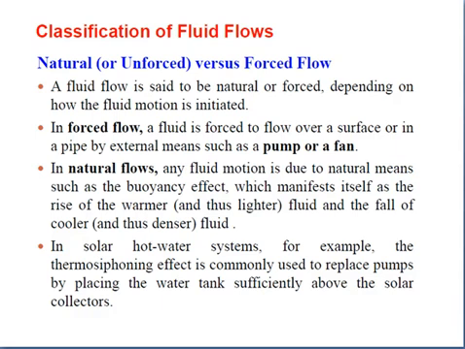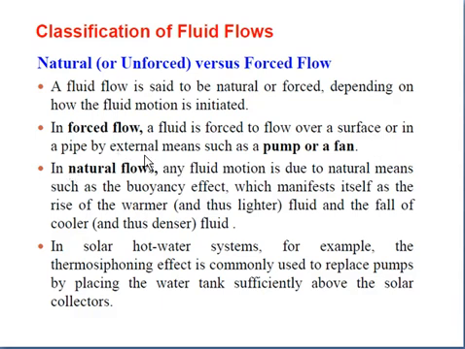Now next is natural, that is unforced, versus forced flow. A fluid flow is said to be natural or forced depending upon how the fluid motion is initiated, that is, how the motion is started. In forced flow, the fluid is forced to flow over a surface or in a pipe by external means.